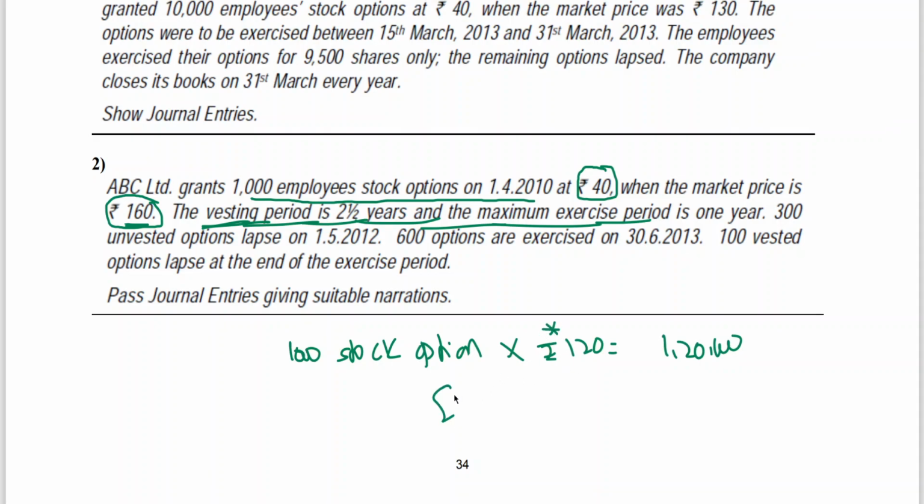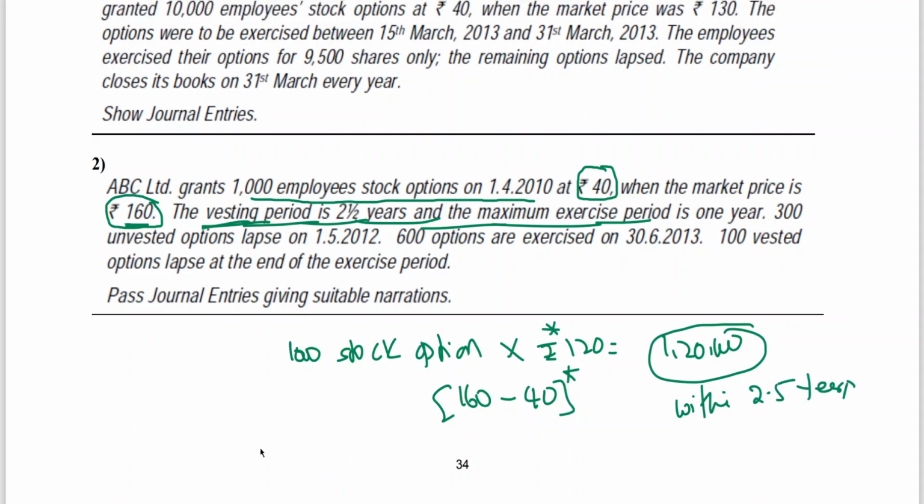The difference between the market value and the exercise price, that is 160 minus 40, gives 120 rupees. So 1,20,000 is the expense to be recognized. This expense is to be recognized within 2.5 years.